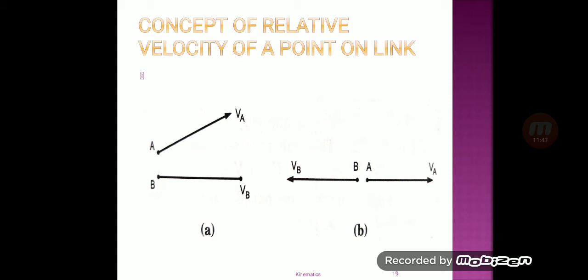If the particles A and B are moving in opposite directions to each other, then the relative velocity is obtained as Vba is equal to Va plus Vb. Here Vba is equal to velocity of particle A plus velocity of particle B.